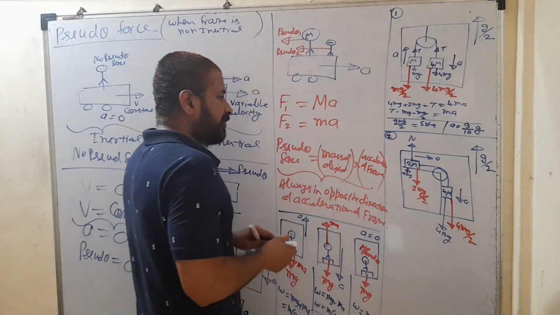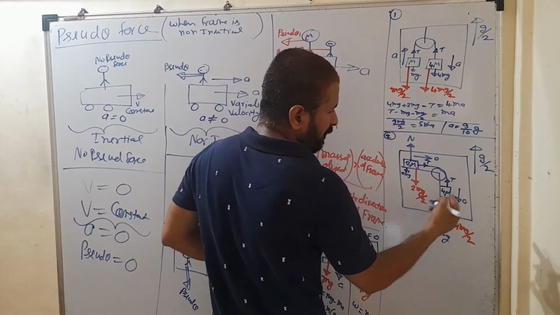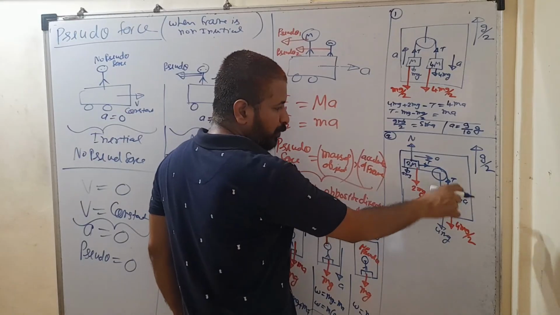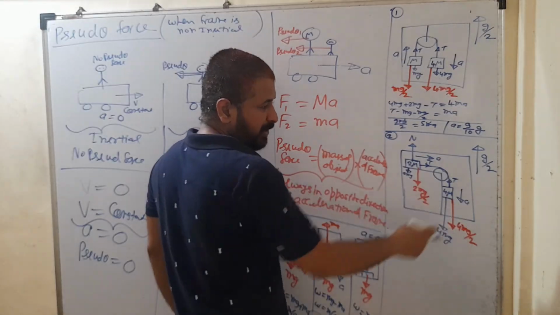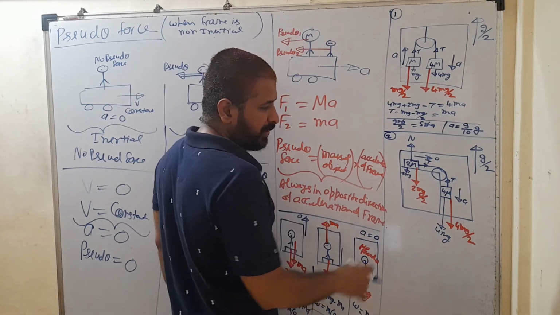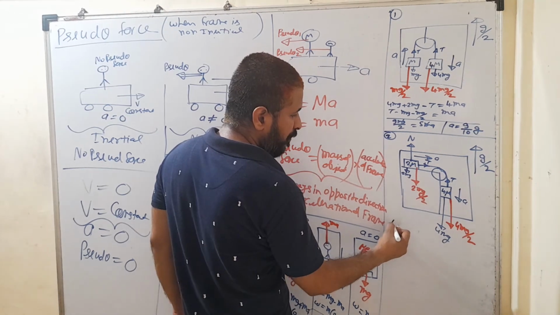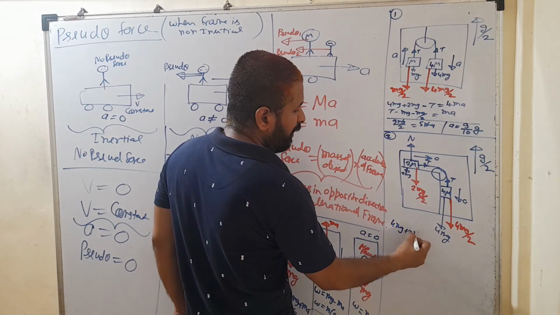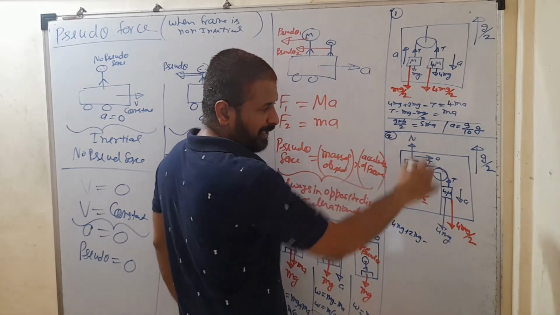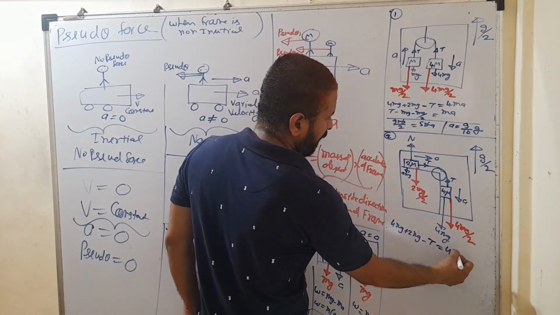And now the tension on that string, so the tension will go this way because T is always away from the block. Now write the equations. On this block, two forces are acting in the downward direction, 4 mg and that pseudo force. Pseudo force is what? 2 mg. So both the forces are acting in the downward direction. So that's the net force because of which it is accelerated in the downward direction. So 4 mg plus 2 mg, that pseudo, minus tension. Tension is acting opposite to the direction of acceleration. So minus T is equal to 4 ma.